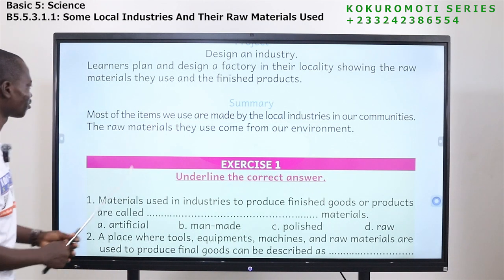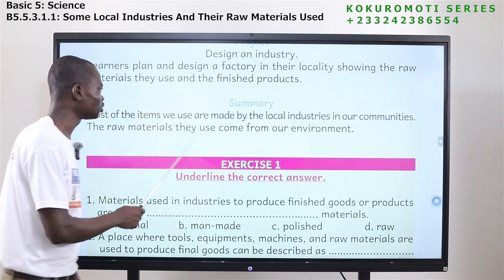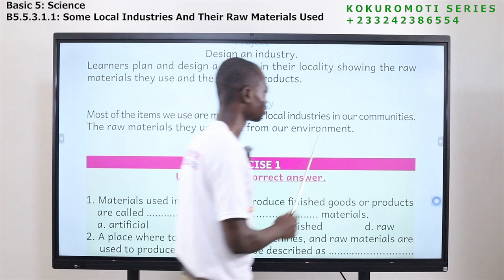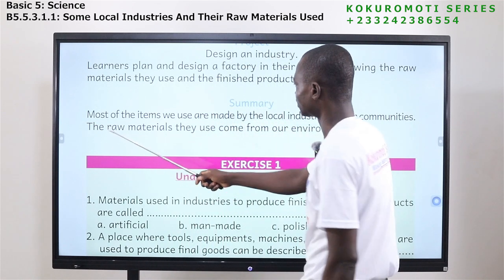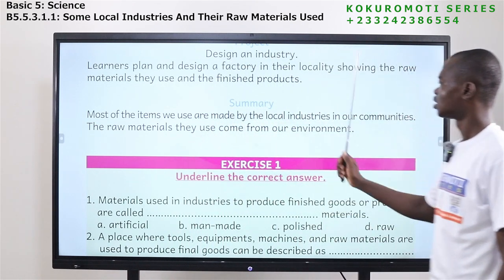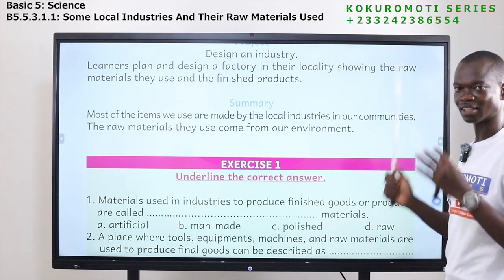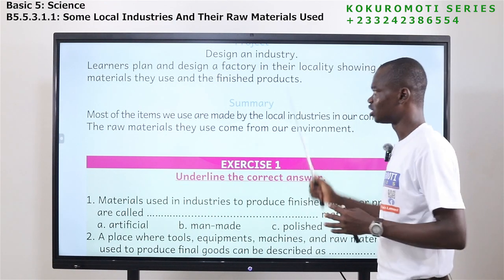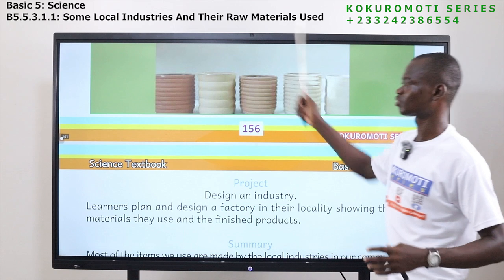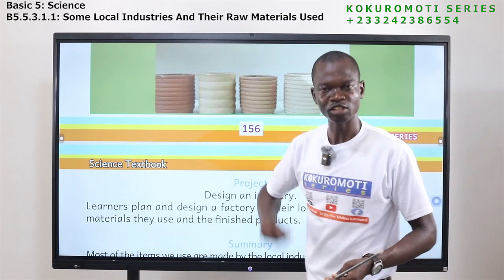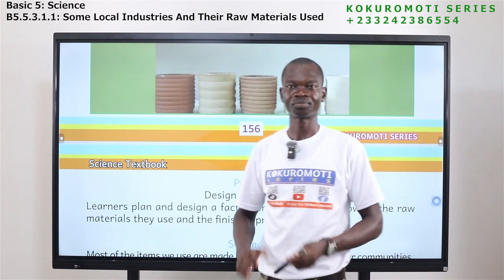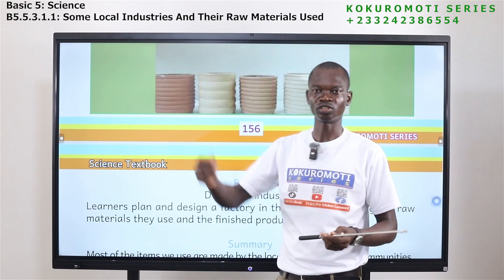In summary, today we have learned that most of the things we use are made by local industries in our communities. The raw materials they use come from our environment. So today we have learned about local industries and the raw materials that they use. In fact, all the local industries that we mentioned, the things that they use to do their work, they don't import.